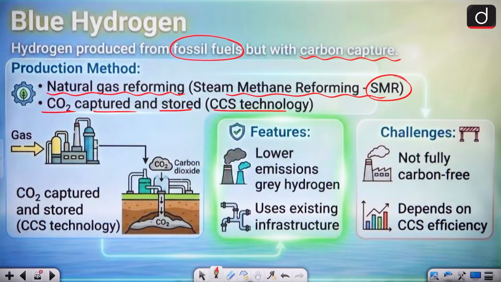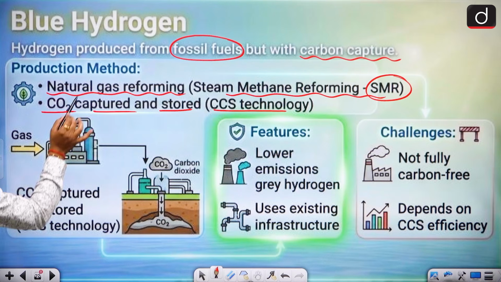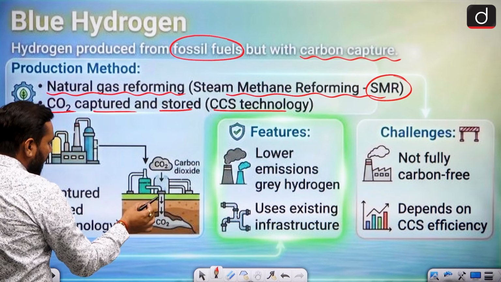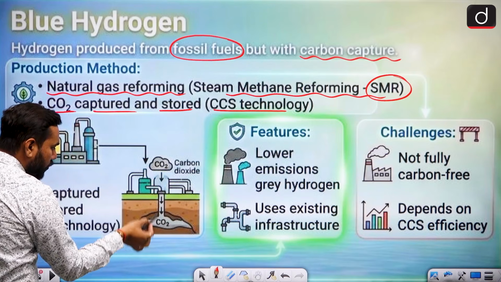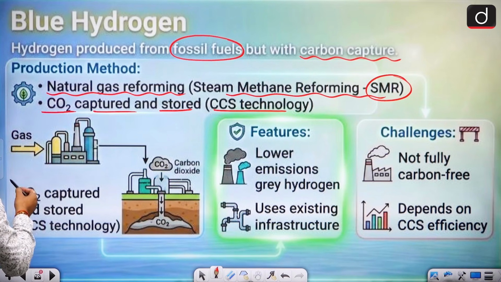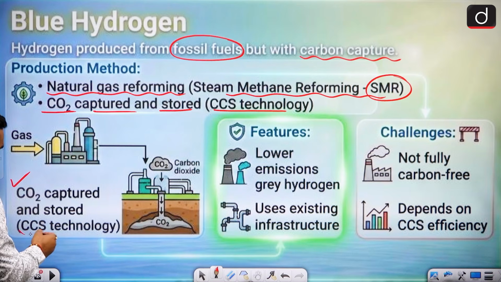Clear? So you can see this procedure. The hydrogen gas is made from your fossil fuel, there is a carbon capturing method, and CO2 can be deposited into the soil. This is your carbon capturing. CCS technology is the most important word with your blue hydrogen.